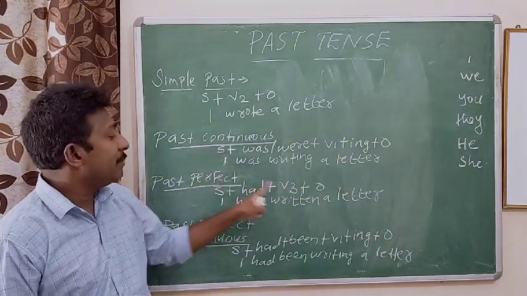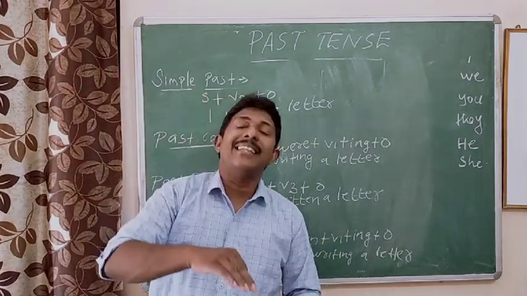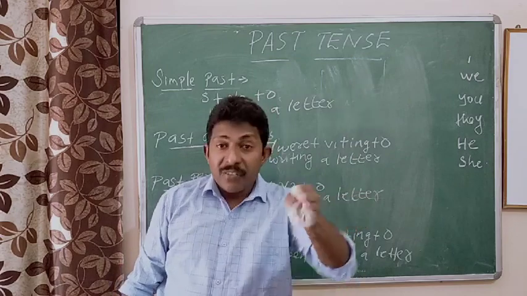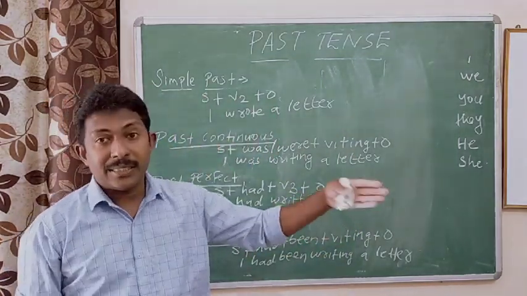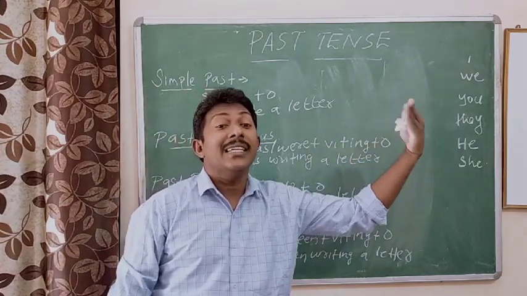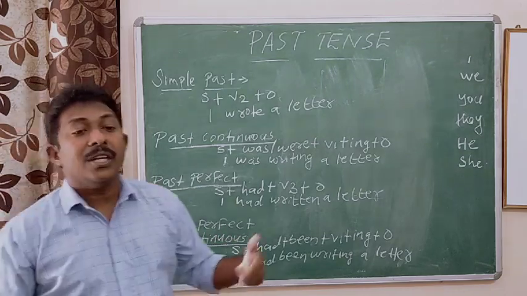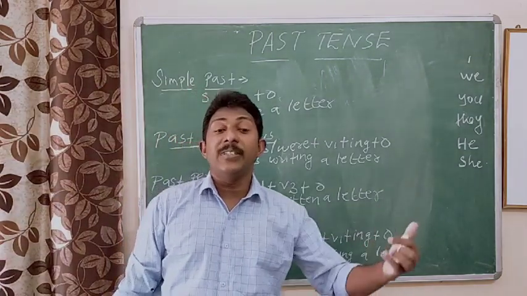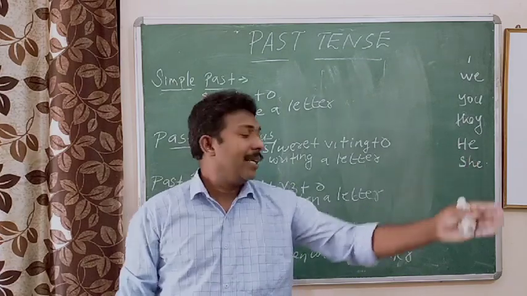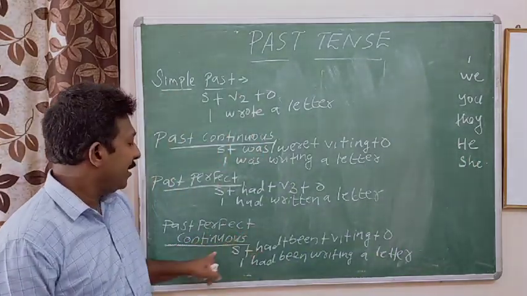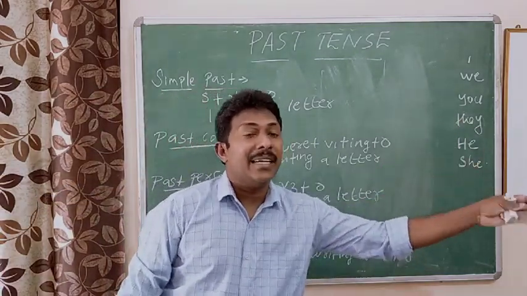When we use past perfect tense, it is for an action that occurred before another action in the past. Because I had written a letter, not today, yesterday I had written. The action is already completed. The last one, past perfect continuous: when an action continued for a specific period of time, a little longer period of time, then we use past perfect continuous. I had been writing a letter, that is why.